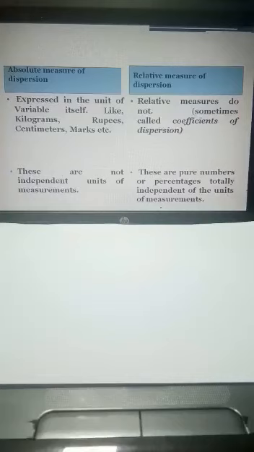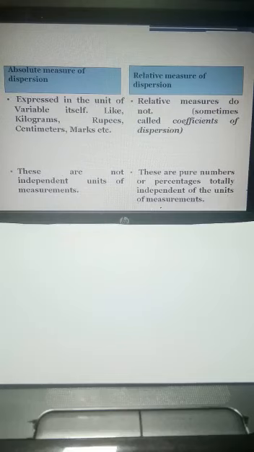So next, absolute measures of dispersion are always expressed in units of the variables. Like if the variables are in the form of kilograms or rupees, centimeters, it will always be expressed in terms of those units. But on the other hand, relative measures do not have any units. They are always measured in the form of a degree, like percentage or ratio. So sometimes the relative measures of dispersion are also called the coefficients of dispersion.